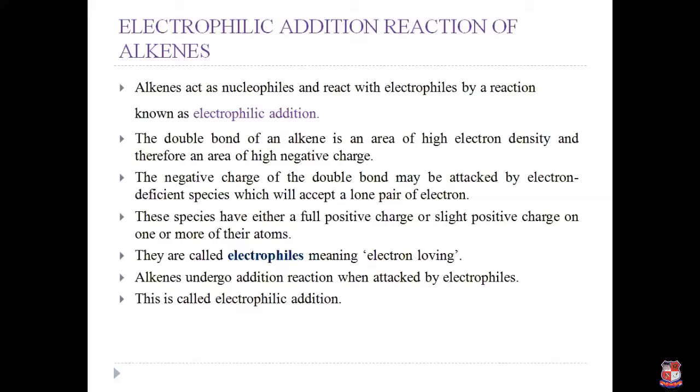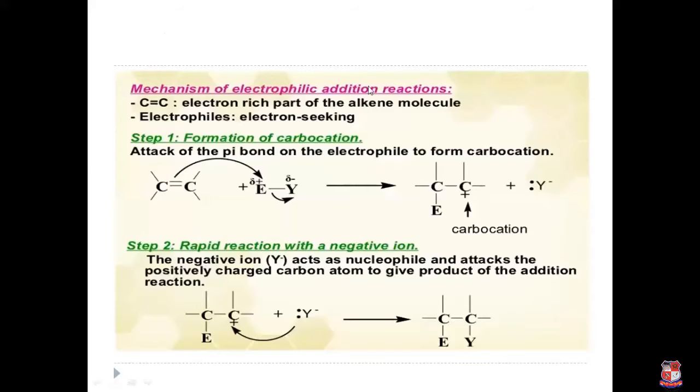So it easily reacts with electrophiles, which are electron-deficient species or electron-loving species, and they carry either a full positive charge or a slightly positive charge. A nucleophile reacting with an electrophile is called an electrophilic addition reaction. The mechanism of electrophilic addition reaction is simple. It is divided into two steps: the first step is formation of a carbocation and the second step is formation of the product.